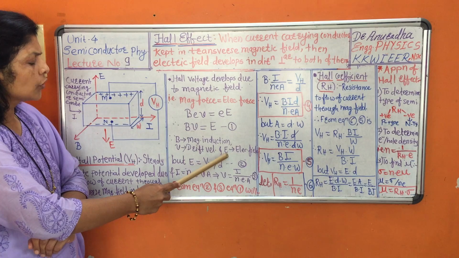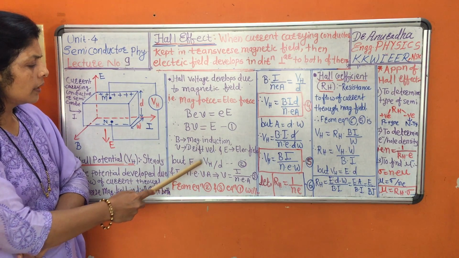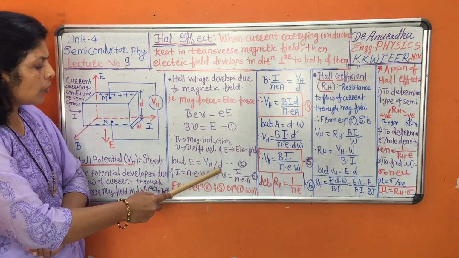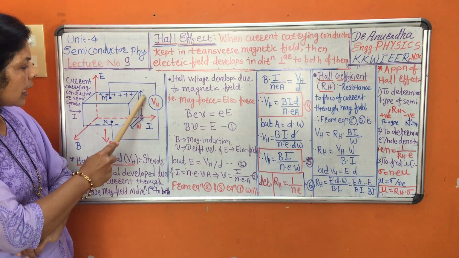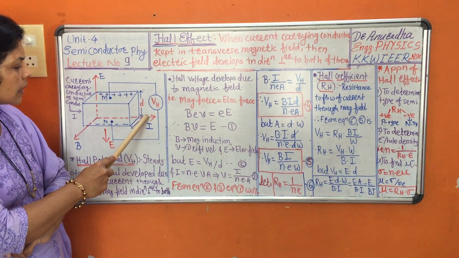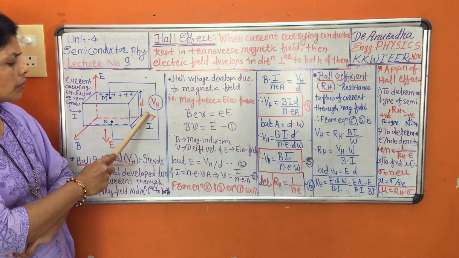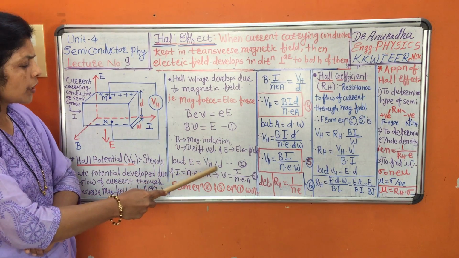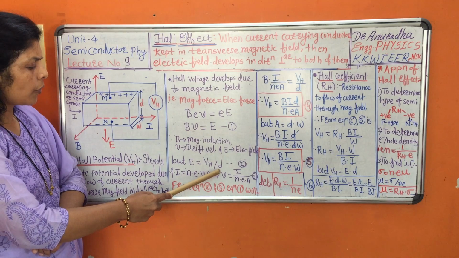As per the definition of electric field, we can write E as VH upon D, where VH is the Hall voltage and D is the length of the conductor along which voltage is developed. So electric field is potential per unit length, that is VH upon D.